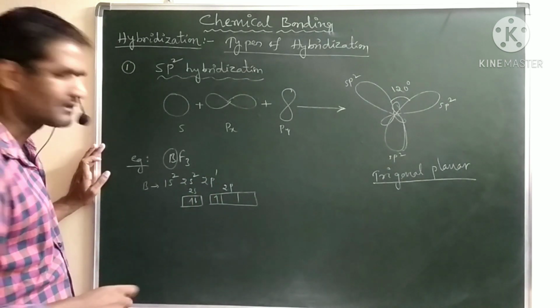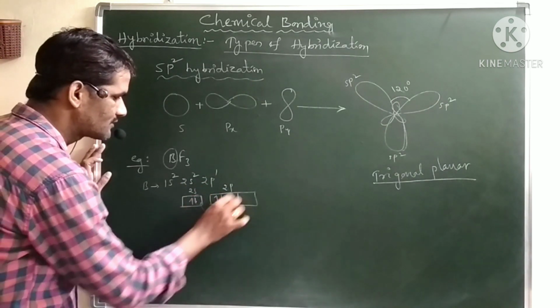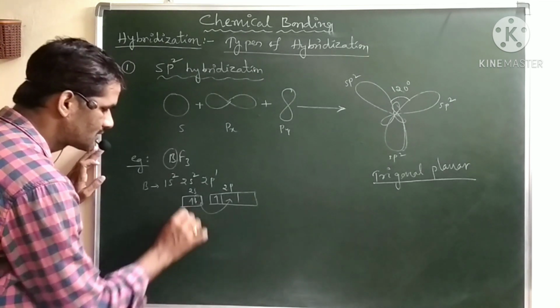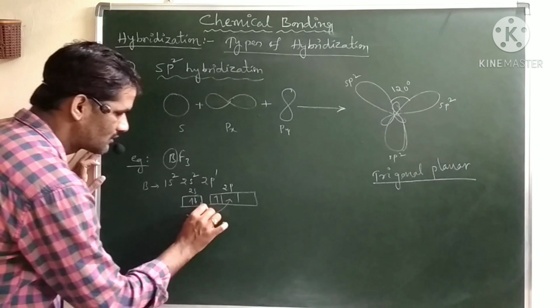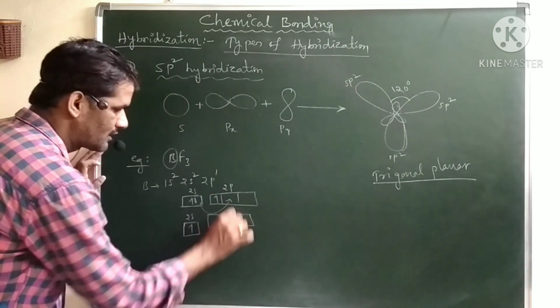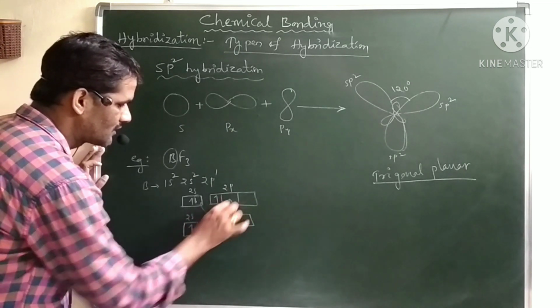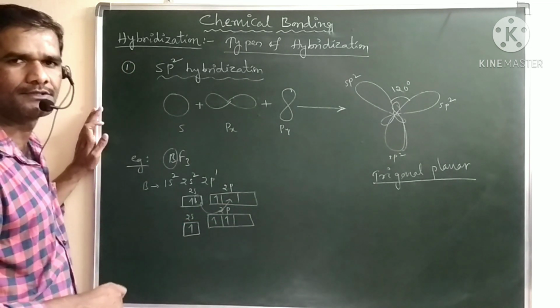Now we require 3 electrons, so one electron of the s orbital will be excited to the p orbital, so the s orbital has 1 electron. I will write the p orbital a little higher in energy. After excitation, the p orbitals now accommodate 2 electrons.